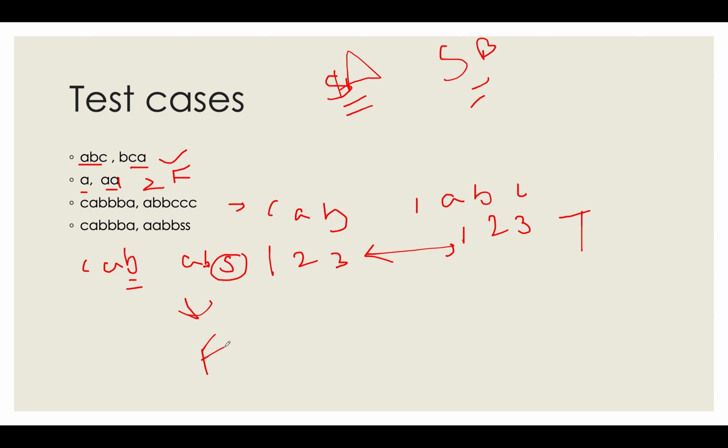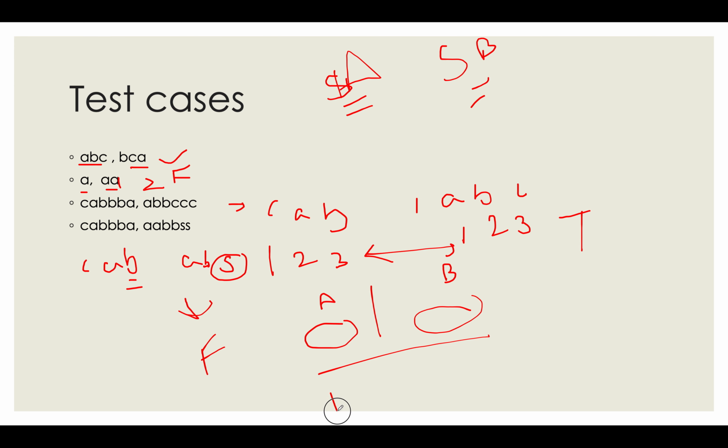Try to analyze these conditions and you'll understand the transformation won't be possible if these two conditions are not met. What are those conditions? Every character that is present in string A should be present in string B, and every character that is present in string B should be there in string A. That is the first condition. The second condition is that every frequency of any character that is present in A should be there in B as well.